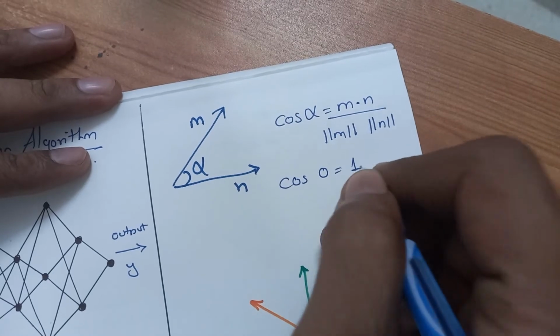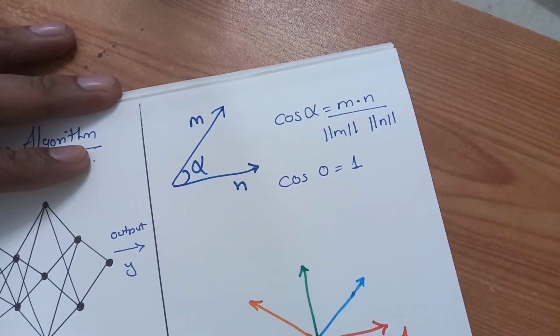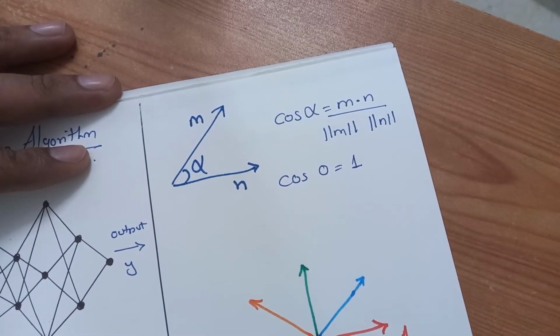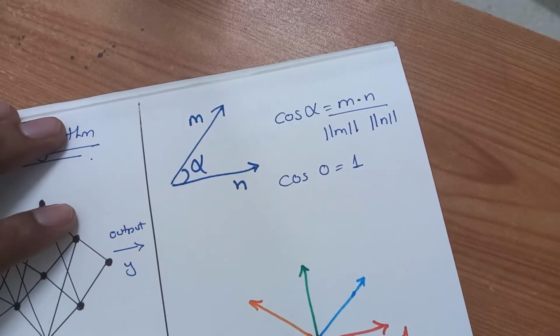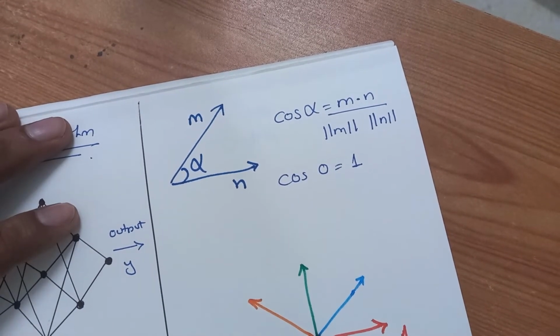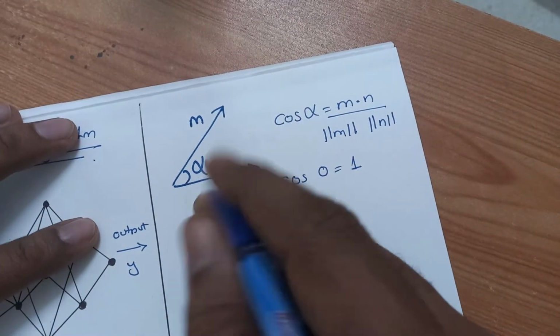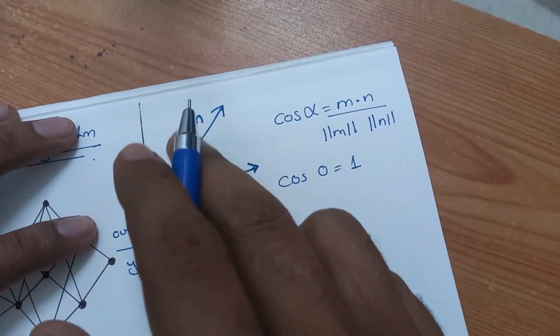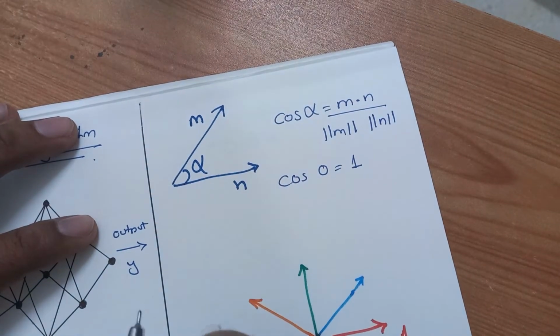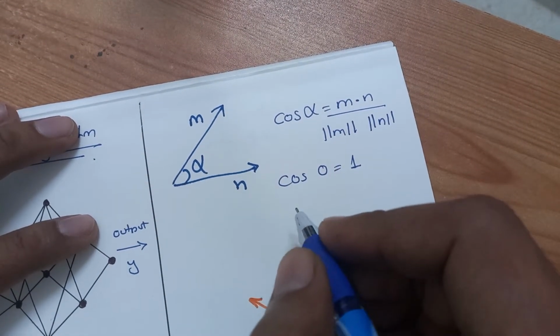Cos of 0 is 1. If the angle is 0, that means the two vectors are more similar. You can say it like that. There is no angle in between. The angle is 0, so of course m will be totally lying on n. Both the vectors are the same.